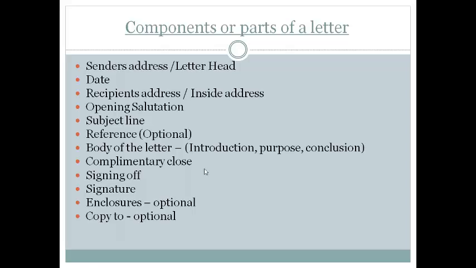Generally we put the sender's address on top, but for business letters, or whenever we are sending from an organization, there will be a letterhead and not a sender's address. Directly we write the date. The sender's address is written only when we are writing from individual to individual.